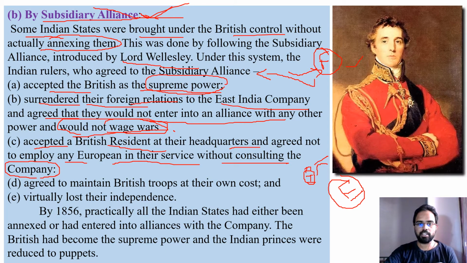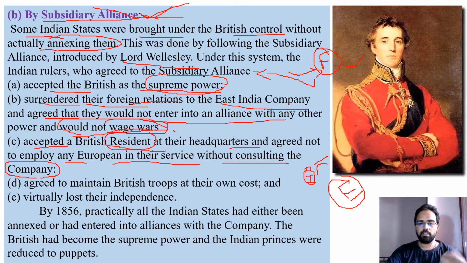He is called the British resident. He will stay in that kingdom, and he will see that these people do not enter into any relations with any other foreign powers or any other European powers.